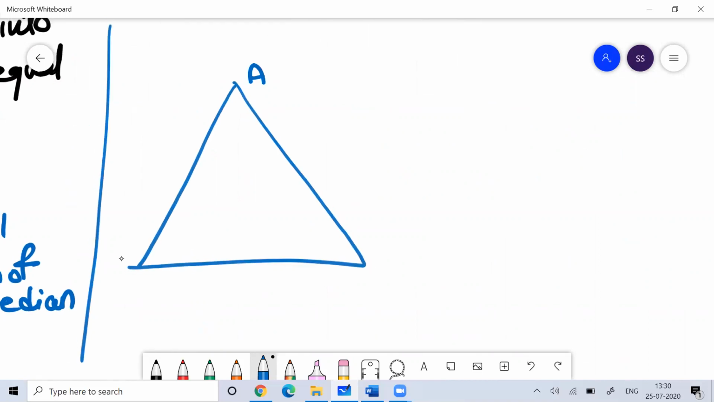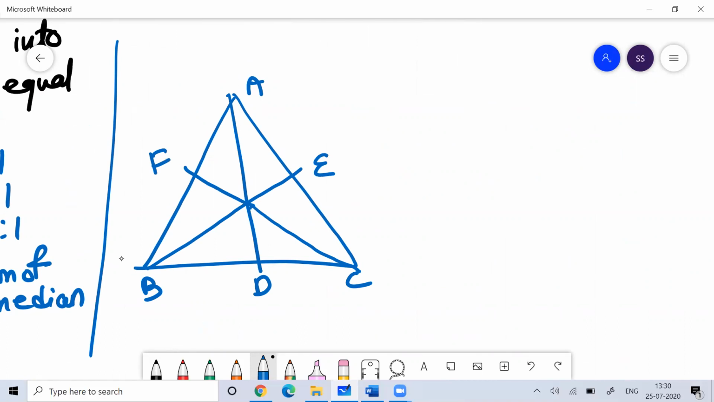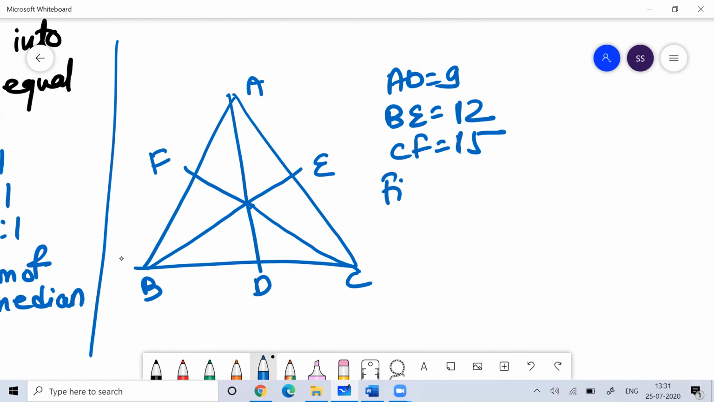There's a triangle ABC, and if this is AD, this is BE, and this is CF. If I give you AD is equal to 9 and BE is equal to 12 and CF is equal to 15, something like this, and I ask you to find the area of the triangle. Tell me the area of the triangle.